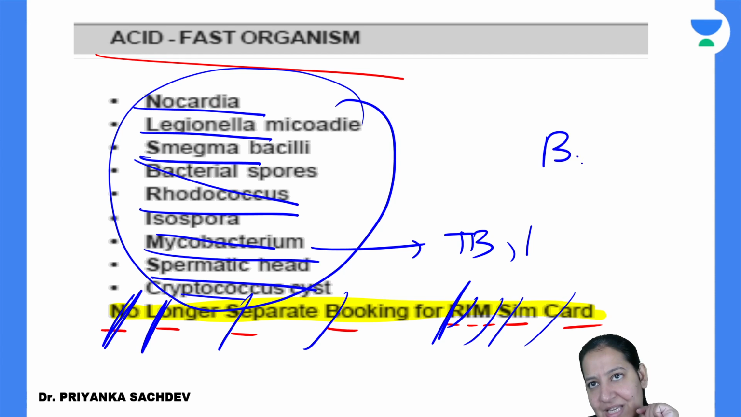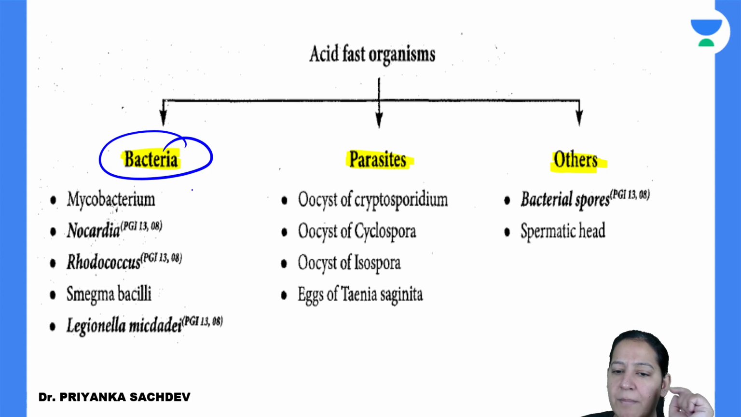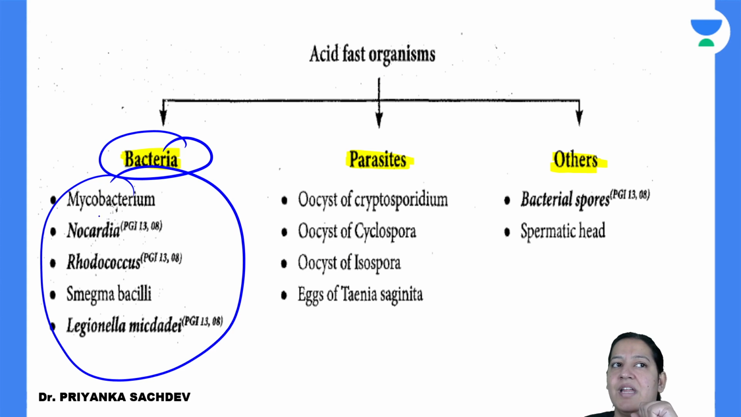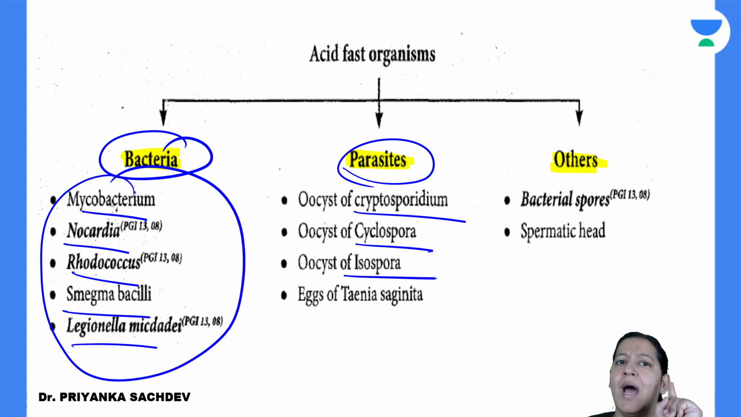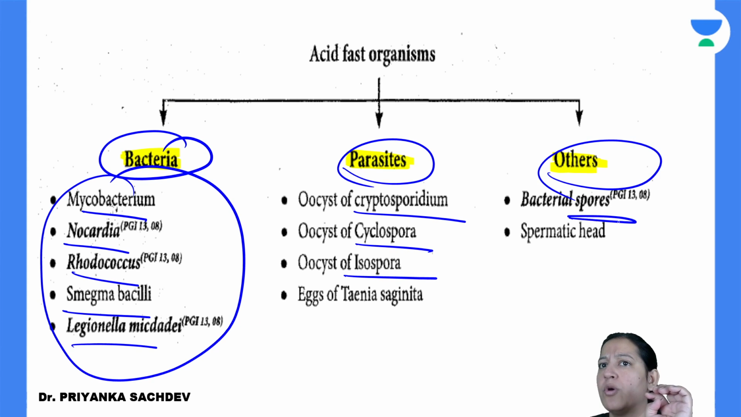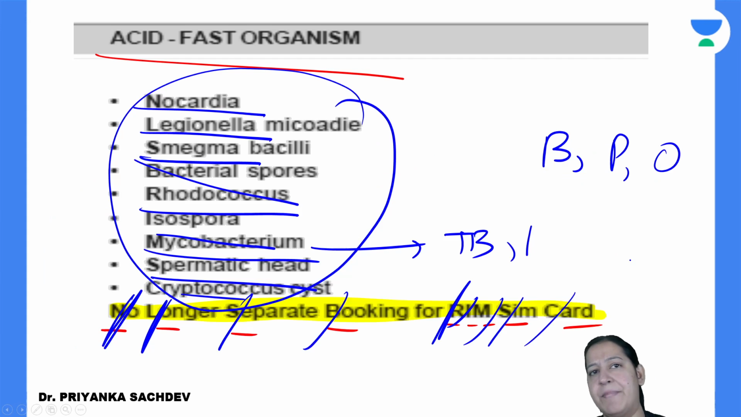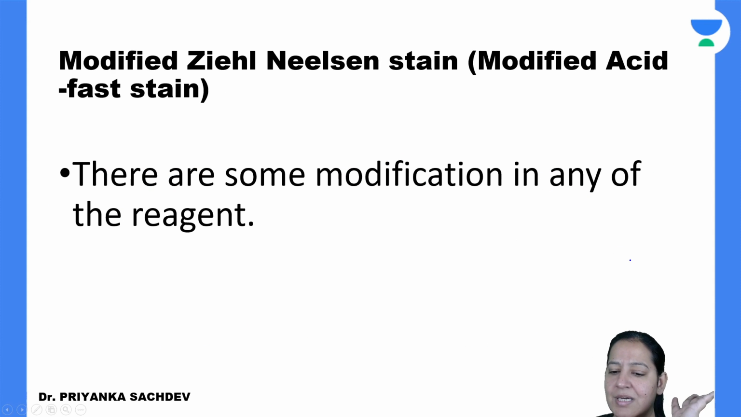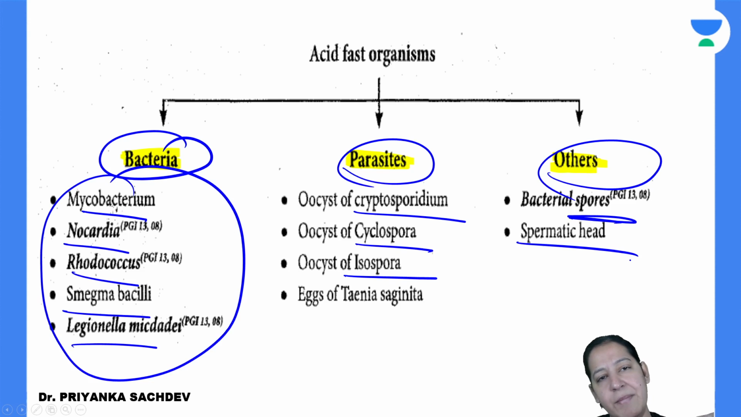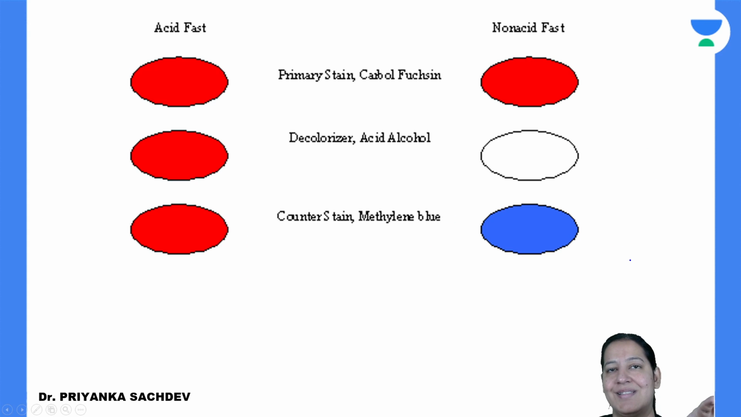Some of them are bacteria, some of them are parasites, some of them are others. So which of them can you separate? Write down here which of them are bacteria. These all are bacteria: Mycobacterium, Nocardia, Rhodococcus, Magma and Legionella. Which of them are parasites? Cryptosporidium, Cyclospora, Isospora, and in others, spores and sperm. So you can separate them like this. You have to learn which of them are acid fast organisms, and the remaining all are non-acid fast. So that is the thing.